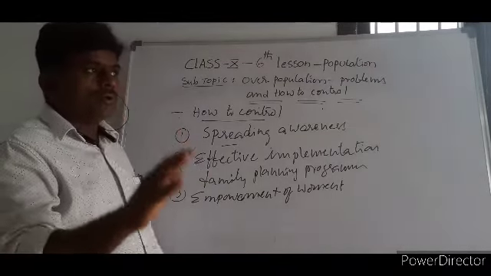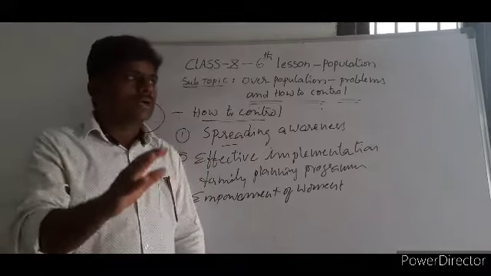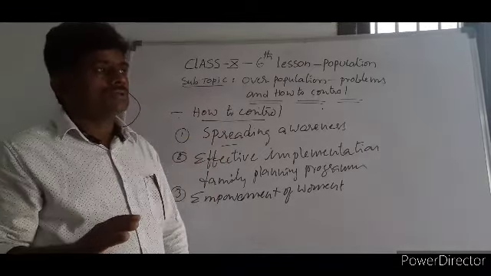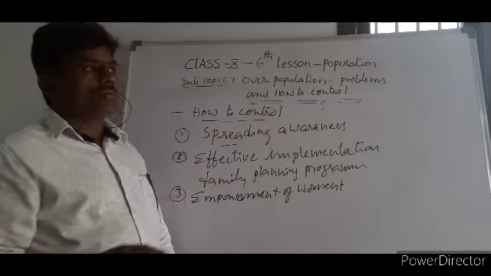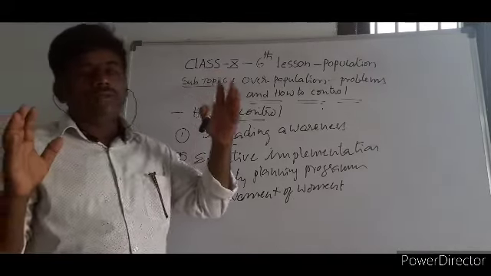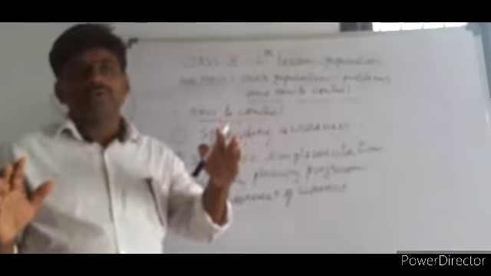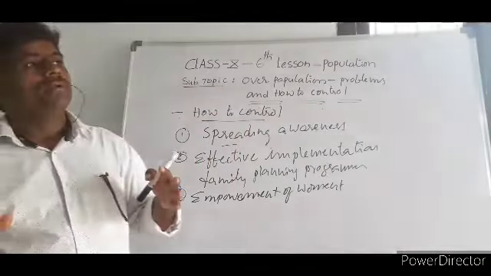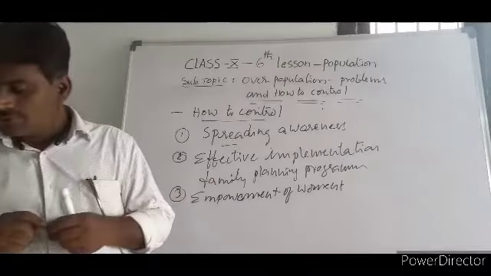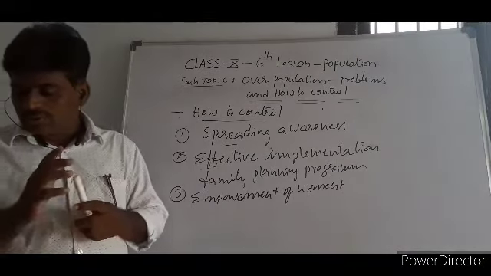So when they are able to come out and go through the society, they can understand what the important problem is that is there due to overpopulation. So that will be there in the society. So my point is that women empowerment is a powerful weapon to control the population. So that is about the third point.